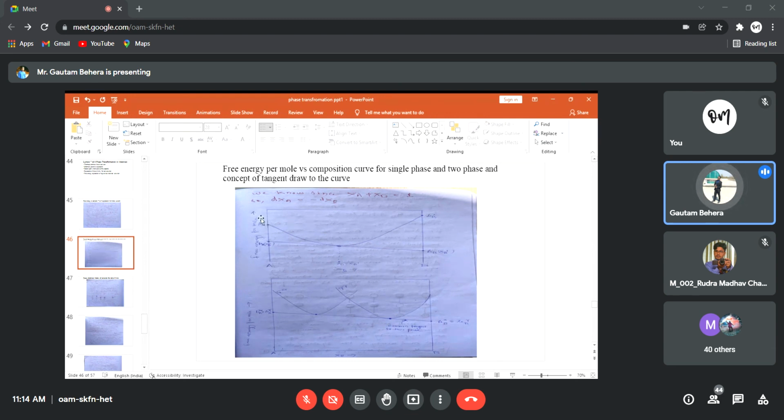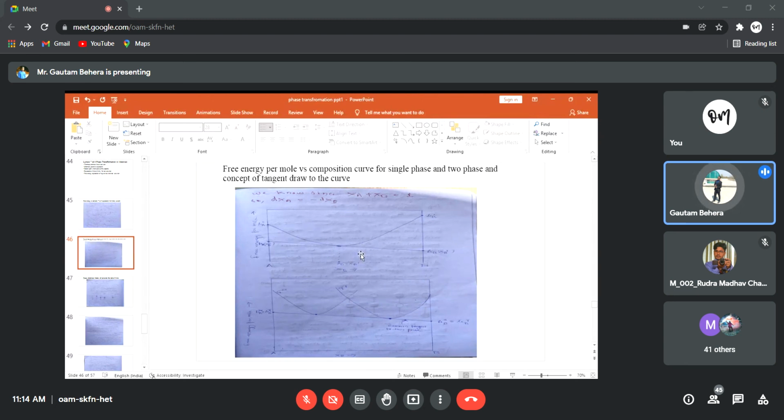So you can see that, suppose this is a phase alpha, a solid solution alpha, and you want to draw the free energy per mole versus composition curve. Obviously it will be an inverted parabola. This part is showing mu naught A and this part is mu naught B, the free energy of the pure component A and the free energy of the pure component B. But the moment they form a solution, you can see the free energy is decreasing, right? That is very interesting.